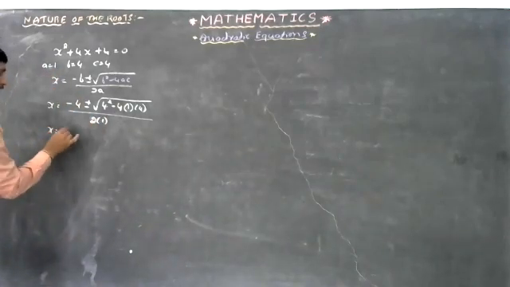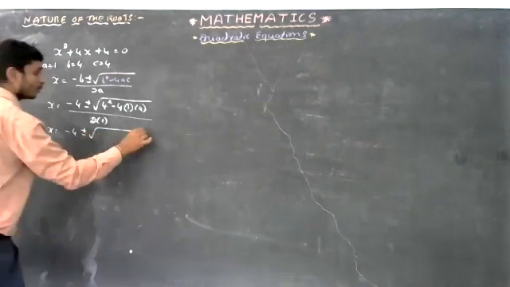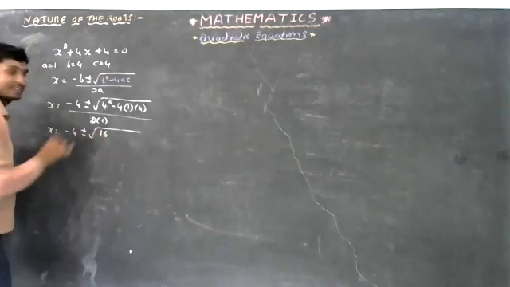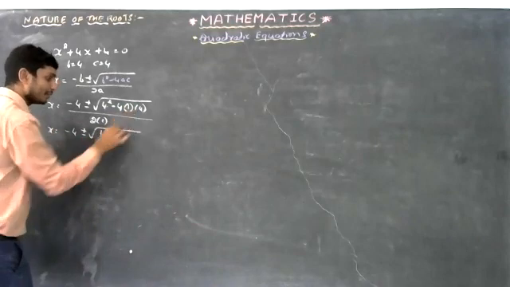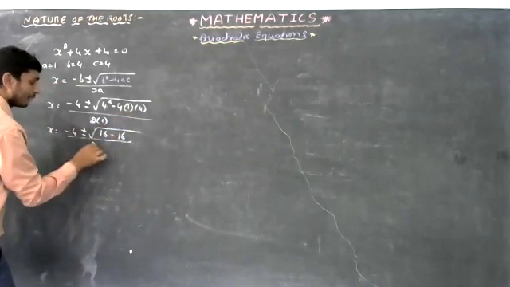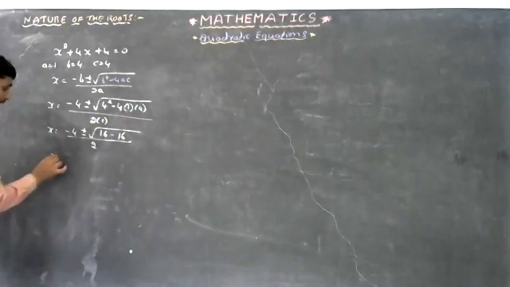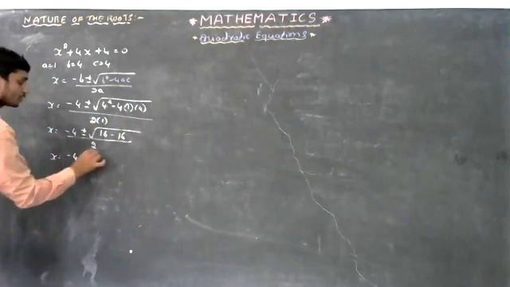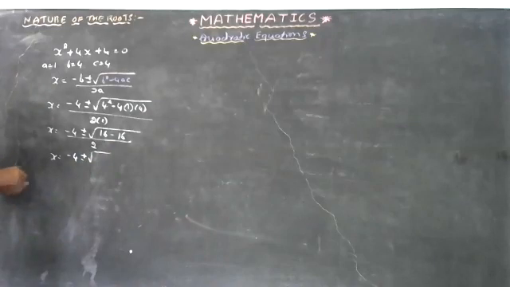Okay, x is equal to minus 4 plus or minus square root of 4 square, it is 16, minus 4 ones are 4, 4 fours are 16, divided by 2 ones are 2. That is x is equal to minus 4 plus or minus square root of, observe here, 16 minus 16.